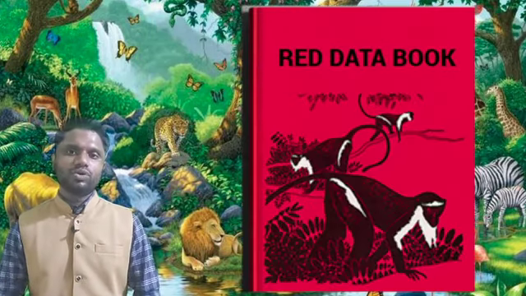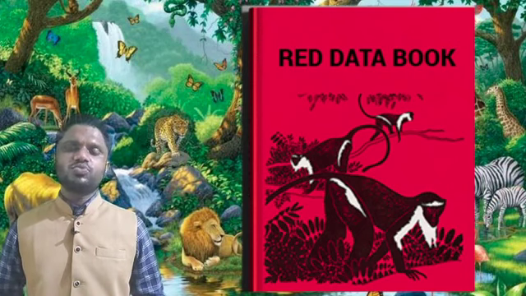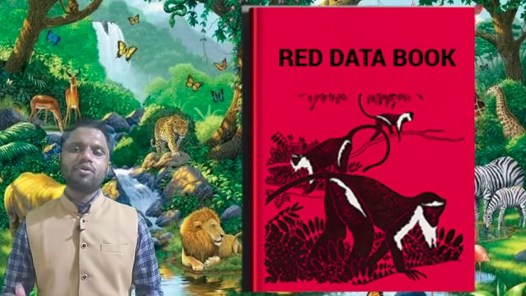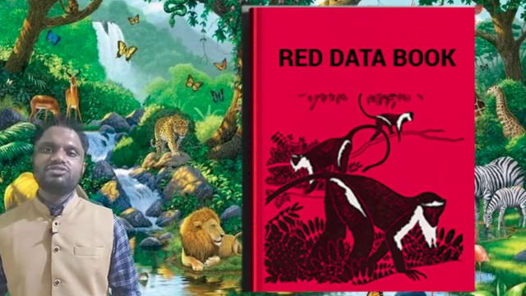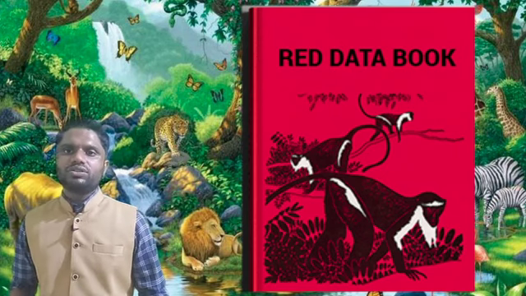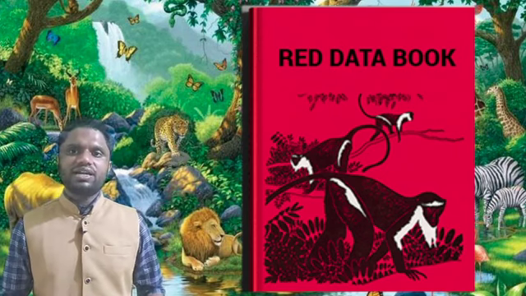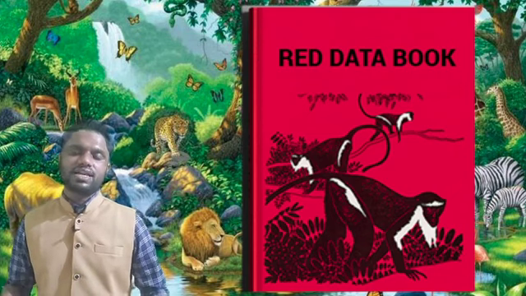Now, what is a Red Data Book? Red Data Book is the source which provides important information about endangered species. It keeps a track record of these animals. There are different Red Data Books for plants and animals.